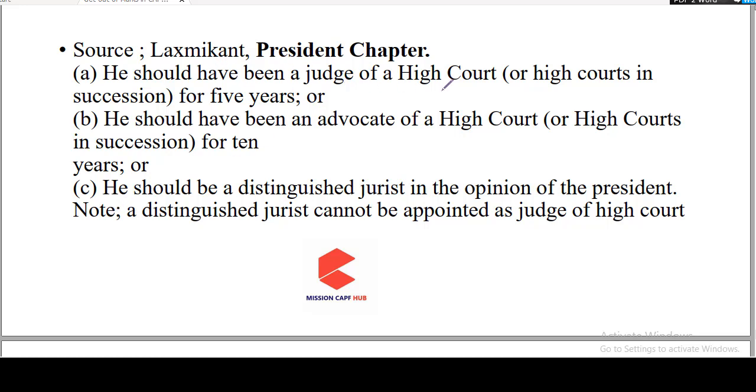He should have been the judge of the High Court or High Courts in succession for 5 years. Okay. The next qualification could be, so this is or, if any of the following qualifications is met, then the person can be appointed as a judge. Okay. We have the next provision. He should have been an advocate of High Court or High Courts in succession for 10 years. Okay. And the next provision is he should be a distinguished jurist in the opinion of the President. So this is available only in case of the Supreme Court and not High Court.